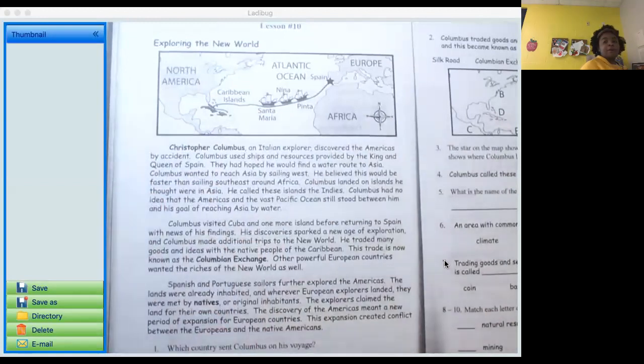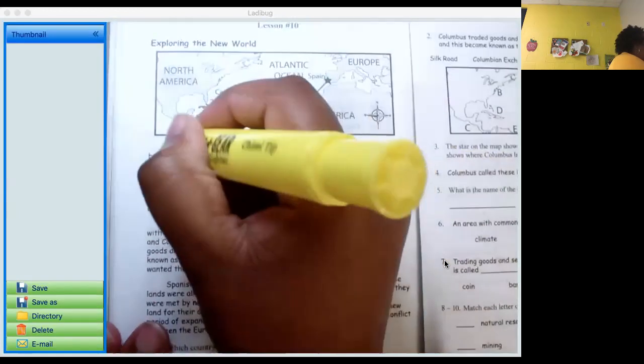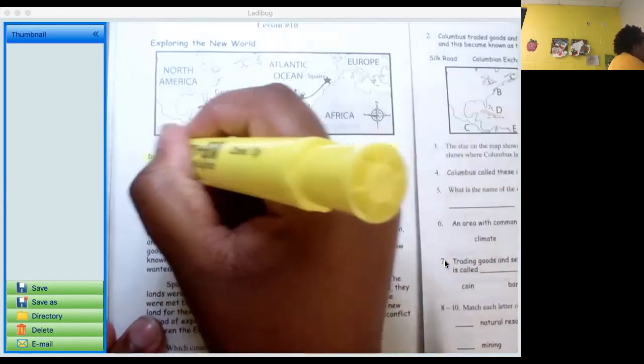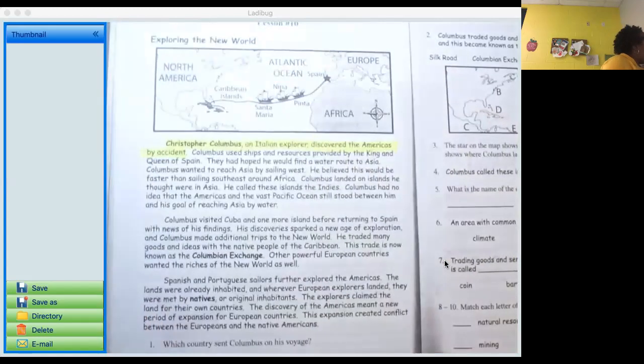All right, Exploring the New World. Christopher Columbus, an Italian explorer, discovered the Americas by accident. So I'm going to highlight that because that is a name that's bold that we haven't come across yet. Okay. Columbus used ships and resources provided by the King and Queen of Spain. They had hoped he would find a water route to Asia. Columbus wanted to reach Asia by sailing west. He believed that this would be faster than sailing southeast around Africa.